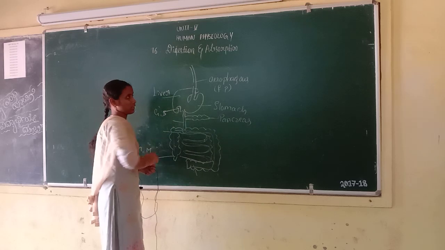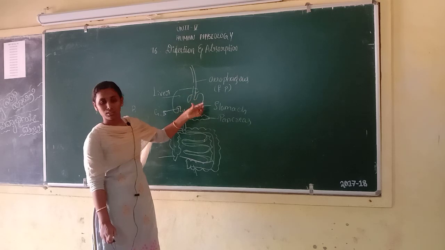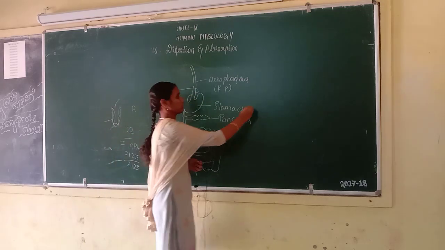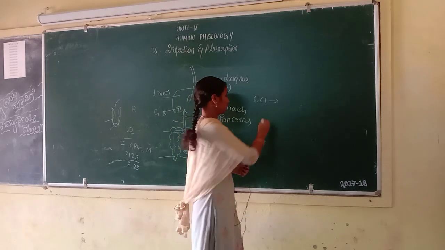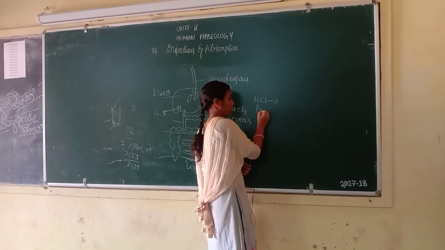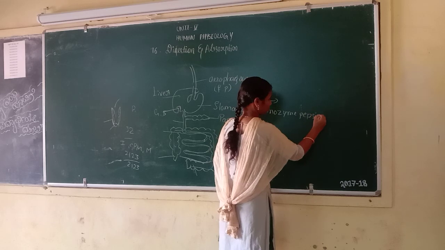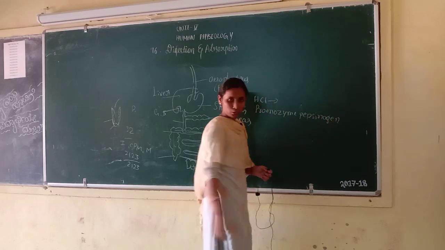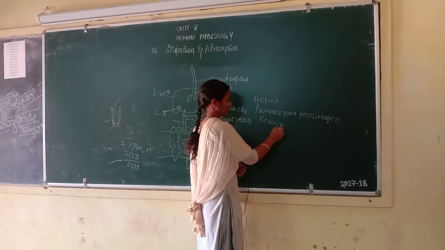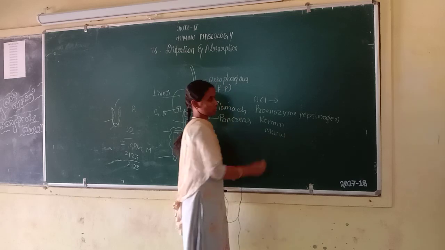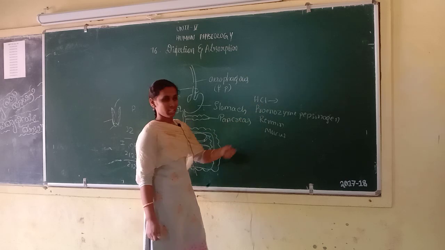Next, this is the esophagus. Next, this is the stomach. The stomach contains HCl, pepsinogen, renin and mucus. Oxyntic or parietal cells secrete the HCl.